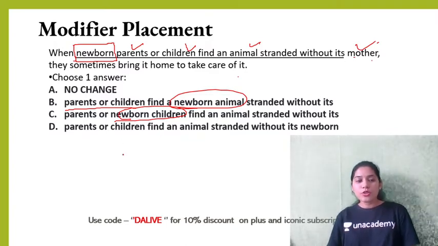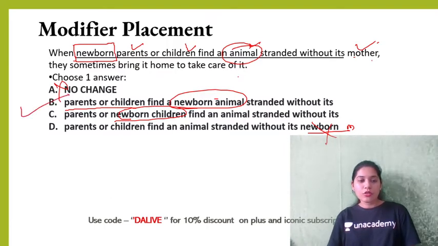No, it has to be a child who is 1 to 2 years old at least to understand this. A newborn has to be only with this animal, not with newborn mother or newborn parents for that matter, isn't it? So, newborn animal. So, B will be the correct answer, right?